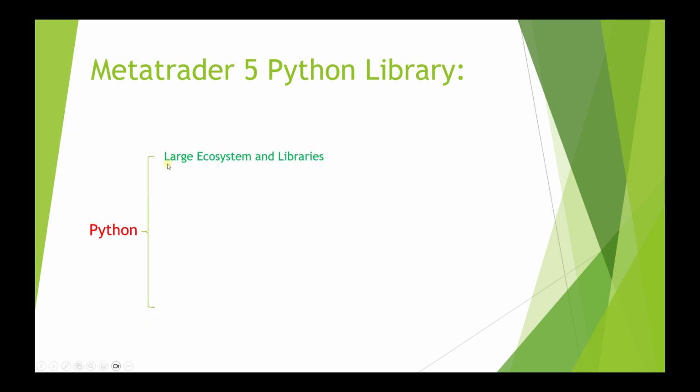For example, Python has a large ecosystem and libraries which can be used for different purposes, including data science or data engineering, or implementing AI and machine learning models, like what we did in the previous video. We implemented a machine learning model which was used for predicting the market crash. We can have a relation between our Python code and our expert advisor. For example, when our machine learning model predicts a market crash, our expert advisor can be only allowed to open short positions for the current date.